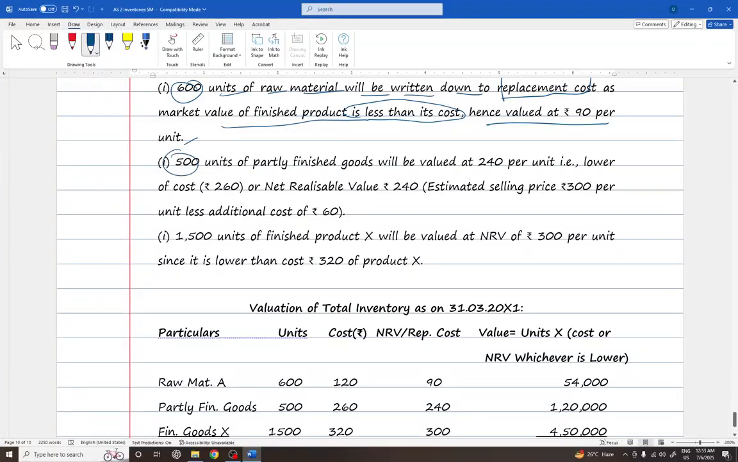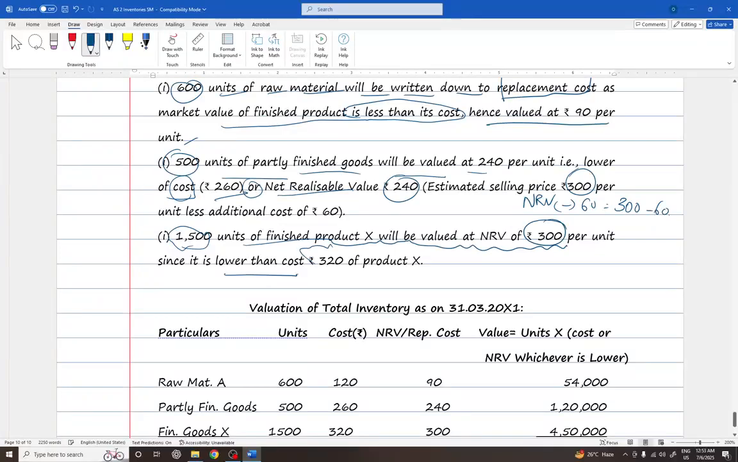Next, 500 units of partly finished goods will be valued at the lower of cost, which is 260 rupees, or NRV 240. How is it arrived at? Estimated selling price is 300 minus cost of completion, rupees 60, that is 300 minus 60, 240. Now the NRV is 240, cost is 260, whichever is lower, 240. 1500 units of finished products of X will be valued at NRV of rupees 300, being lower than cost 320.